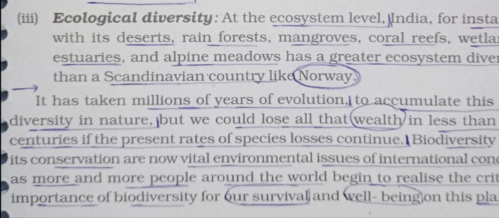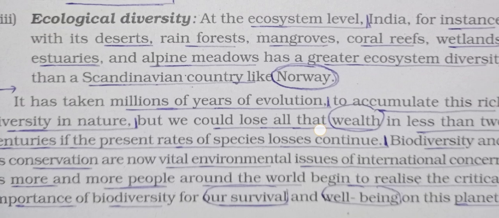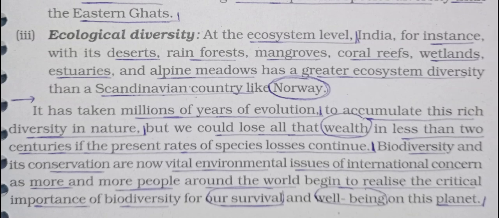It has taken millions of years of evolution to accumulate this diversity in nature, but we could lose all the wealth, underline wealth means biodiversity, in less than 2 centuries if the present rates of species loss continue. So underline this word, 2 centuries, for a one-liner question or MCQ.